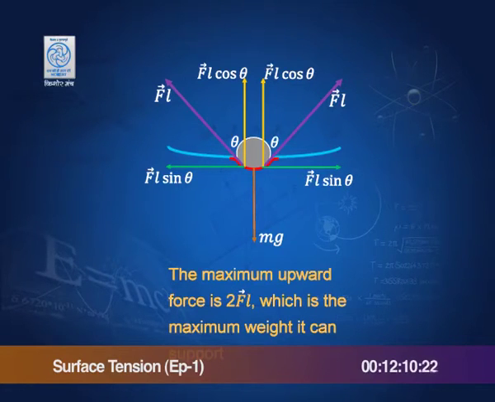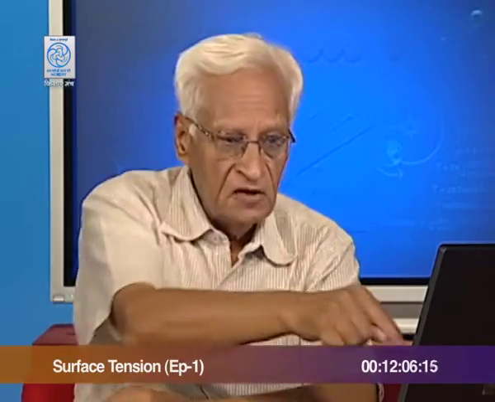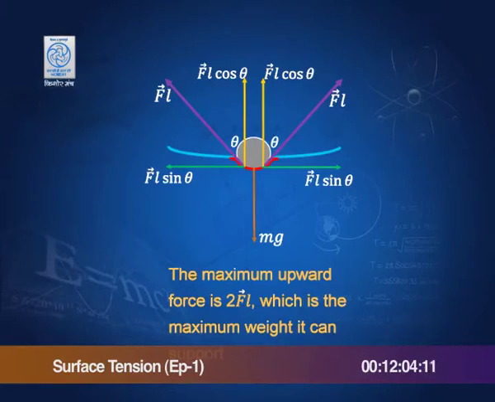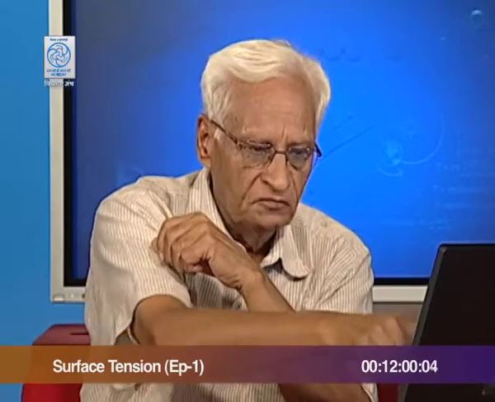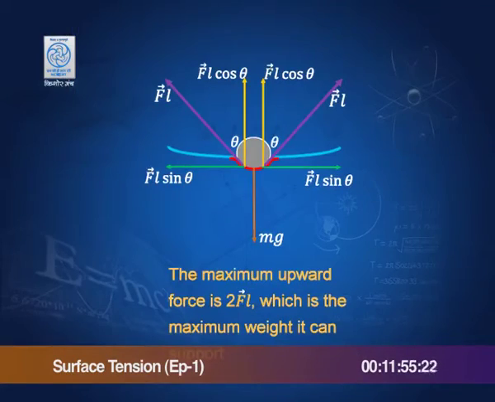the vertical components F L cos theta plus F L cos theta, they are in the upward direction, and therefore, they can support the mass of the pin or the weight of the pin m g. So, this force 2 F L cos theta acting upwards can support the weight of this pin, and the pin can float on water. Let us take another example.